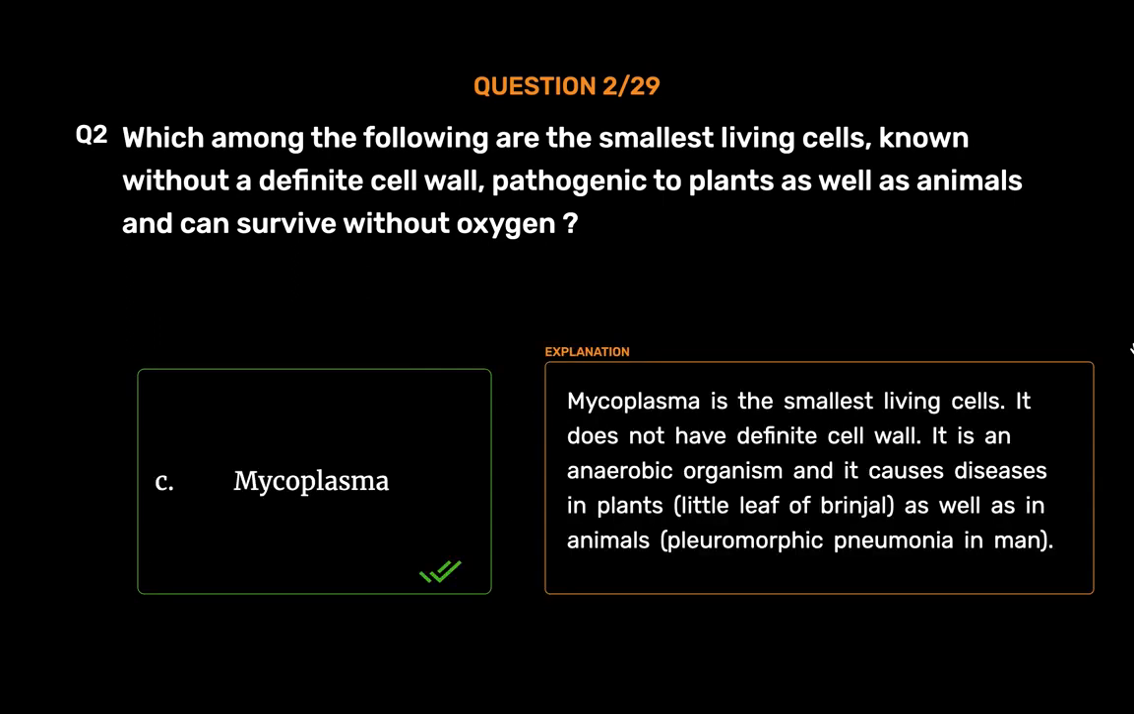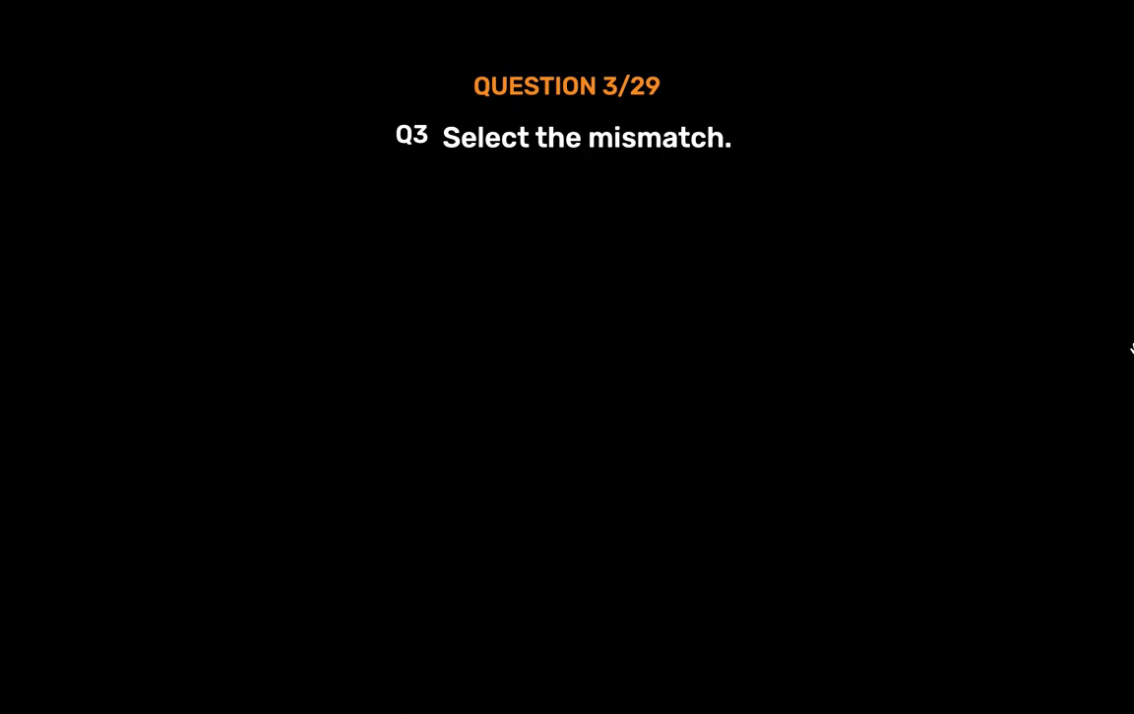Mycoplasma. Mycoplasma is the smallest living cell. It does not have a definite cell wall. It is an anaerobic organism and it causes diseases in plants, like little leaf of brinjal, as well as in animals, like pleuropneumonia in man.